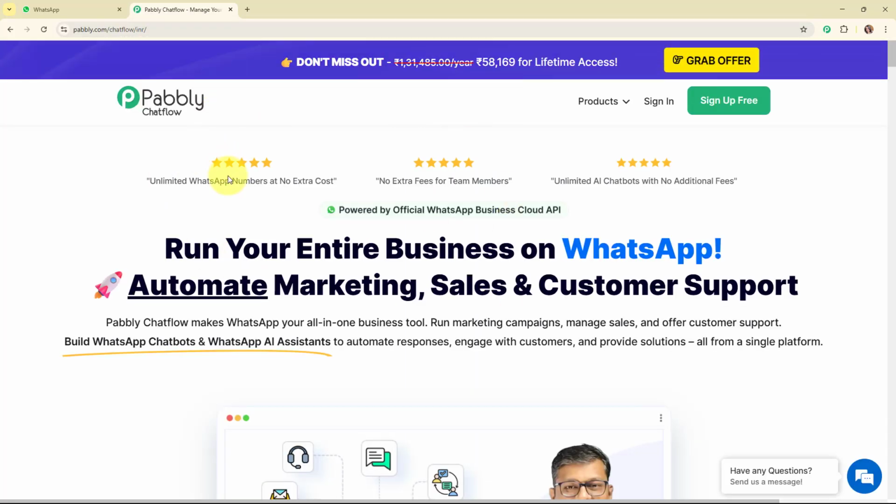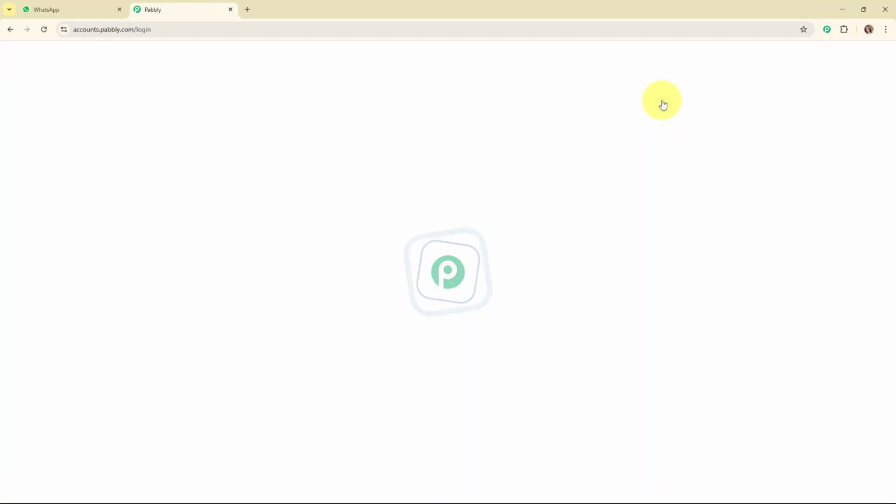Alright, so here on the screen you can see Pabbly Chat Flow's homepage and you can see two options, that are sign in and sign up free. If you're a new user, click on sign up free and try Pabbly Chat Flow for free today. And if you're an existing user, click on sign in. I'm an existing user, so I'm going to click on sign in.